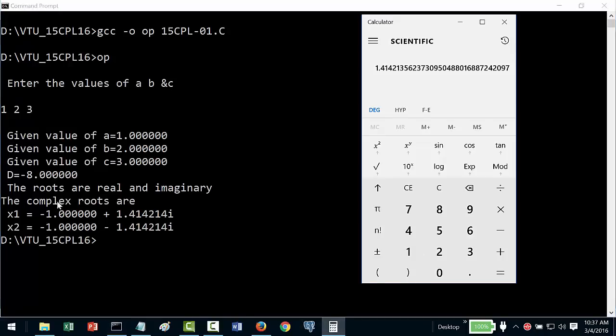I took the square root, even if my d is minus 8, I cannot do a square root of minus 8 here. So I cannot say minus 8 and then get the square root. So I get invalid input, isn't it? So that is the reason what I do is I'll do minus of minus 8. So I'll take 8, I'll find the square root. So I'll get 2.82, that I'll divide by 2 into a, which is nothing but 2. So this I am getting 1.414. I know this is for I, correct? So that's why I put I here. Similarly, minus 1 minus 1.414 for I. So these are my complex roots. So we have also taken care of the second condition.